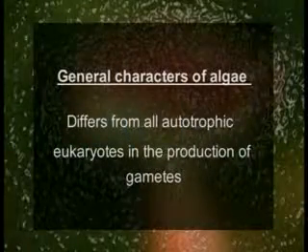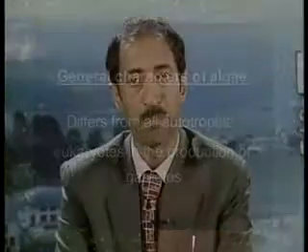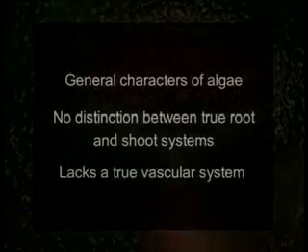Now, the second part, general characters of the algae. Algae fundamentally differ from all other autotrophic eukaryotes, that is higher plants, in their production of gametes or gametangia without a covering of sterile cells. The plant body, that we call thallus, lacks the distinction into true root and shoot systems. Also, the algae lack a true vascular system.